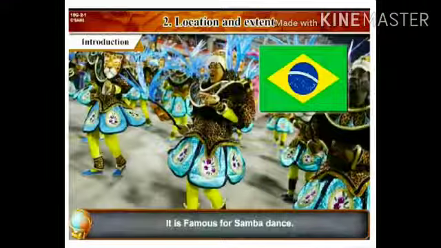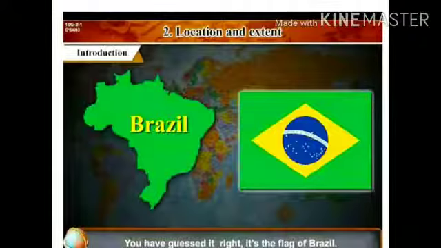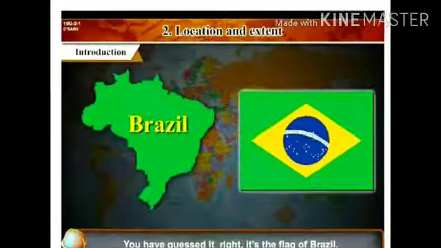Let's start with the next country. It's famous for samba dance. Identify the country. The second clue is football is a very popular sport here. It is also known as the coffee pot of the world. Guess the country. Yes, you have guessed it right. It's the flag of Brazil.